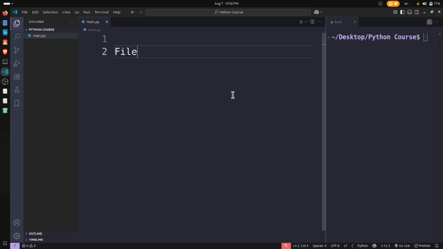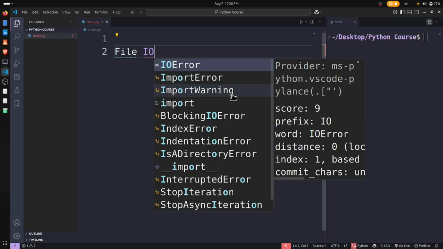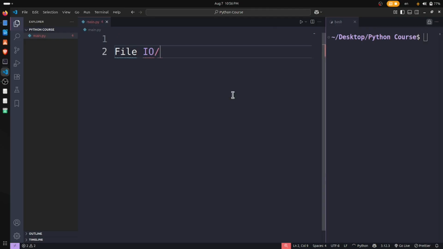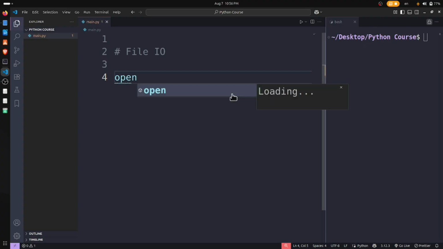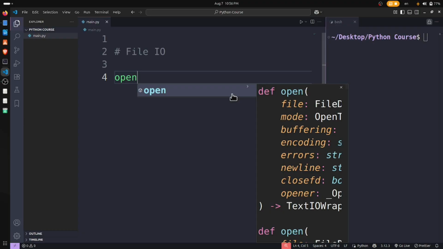So, file IO. Let's comment out this, and there is a function which is called open. With this function, we open the file and it will read it, and we will do some activities on that. Let's see what happens here.